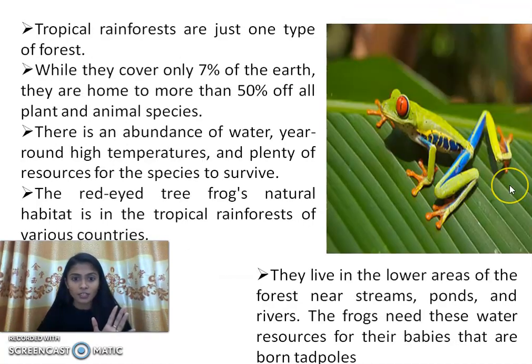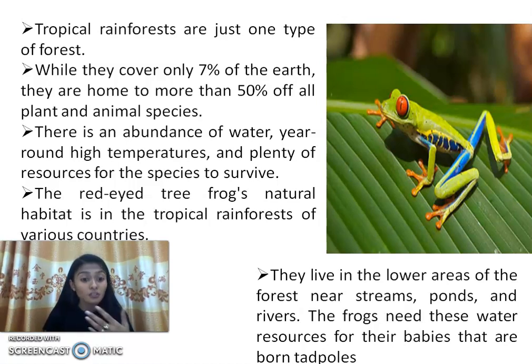Now we will go for the next point. Tropical rainforests are just one type of forest. See, as I told you, there are lots and lots of different types of forests. So one example mentioned here is tropical forest. You can also study other different types of forest. Okay. So while they cover only 7% of the earth, only 7% of the whole earth is covered by the tropical rainforest. They are the home to more than 50% of all the plant and animal species.